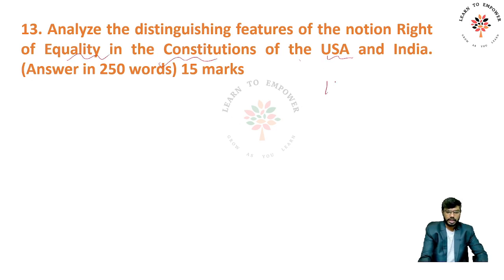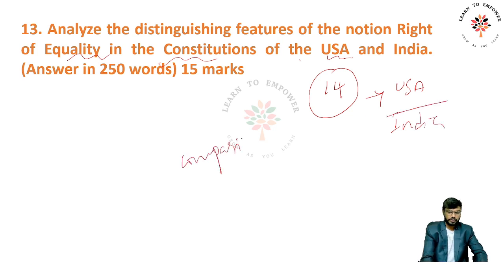It is talking about Article 14. You analyze the Article 14 right to equality from the perspective of the USA and India, in the different ways it has been provided. It is nothing but a comparison of the constitutions, right? Various comparisons of the constitution have been cited.